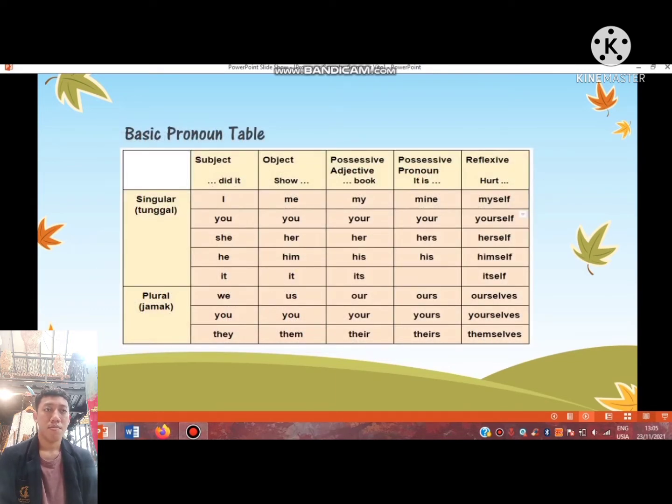For subject pronouns, we have I, you, she, he, it, we, you, they. For object: me, you, her, him, it, us, you, them. And next, possessive adjective: my, your, her, his, its, our, your, their. And next, possessive pronouns: mine, yours, hers, his, for its not have, ours, yours, theirs. And reflexive: myself, yourself, herself, himself, itself, ourselves, yourselves, themselves. For singular: I, you, she, he, it, and plural: we, you, they.